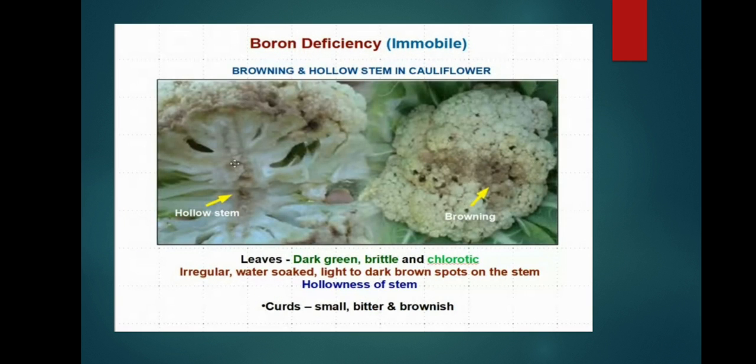Next, boron deficiency causes browning and hollow stem in cauliflower. See, hollow stem and browning occur due to boron deficiency. Leaves are dark green, brittle and chlorotic, meaning loss of chlorophyll occurs. There are irregular water soaked, light to dark brown spots on the stem. Hollowness of the stem means there is no tissue in the stem, it is like a hollow. The curds become small, bitter and brownish. Without tissue, how can nutrients be supplied to the curd? The flower of the cauliflower is known as the curd.